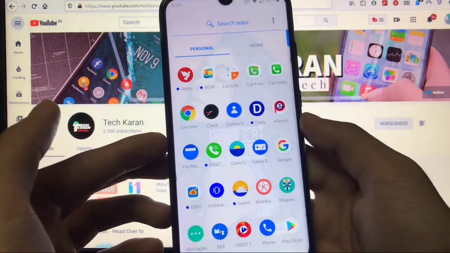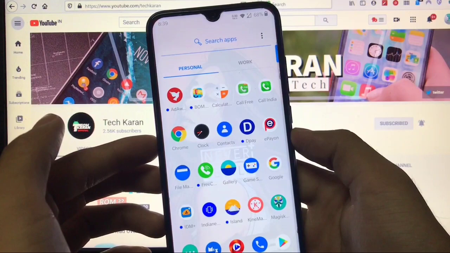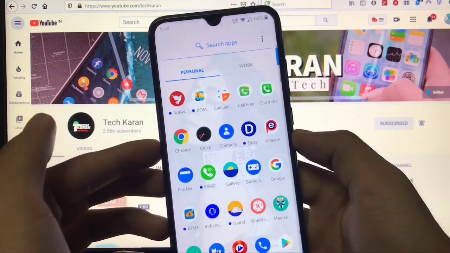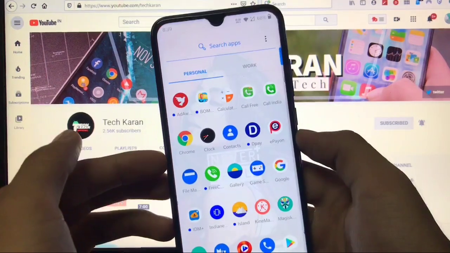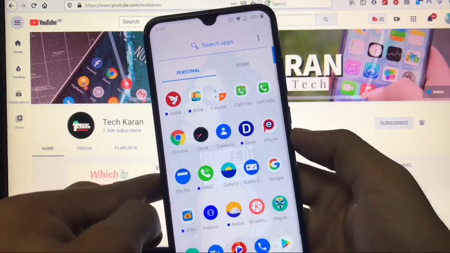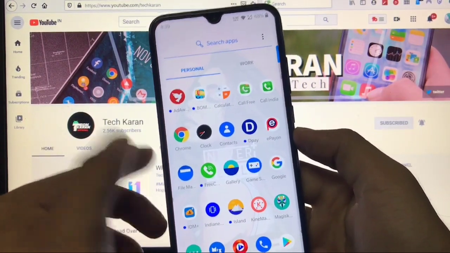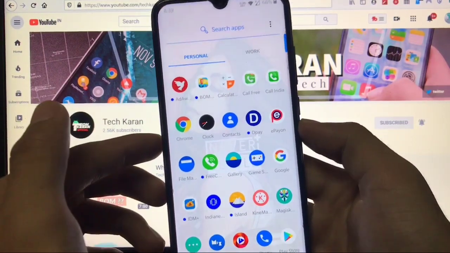By default, you don't get any camera pre-installed. I have not tried the Gcam yet, and I think that will definitely work. If you talk about the aux lenses, these are perfectly fine in Gcam only. By default, you don't get any camera here. If you want to install the OnePlus camera, the link for that video is in the description, so you can go and check out how you can install the OnePlus camera on your device.